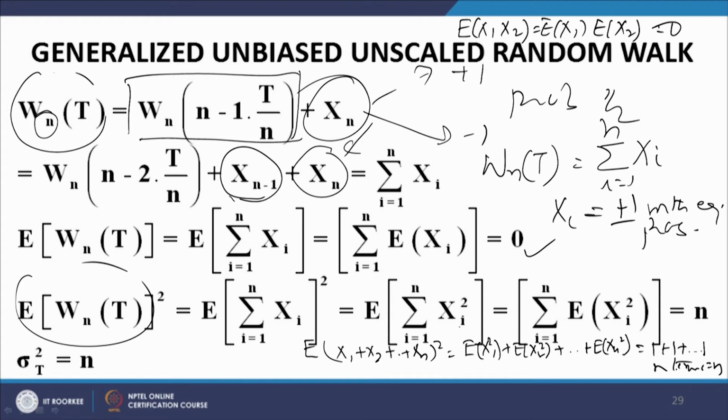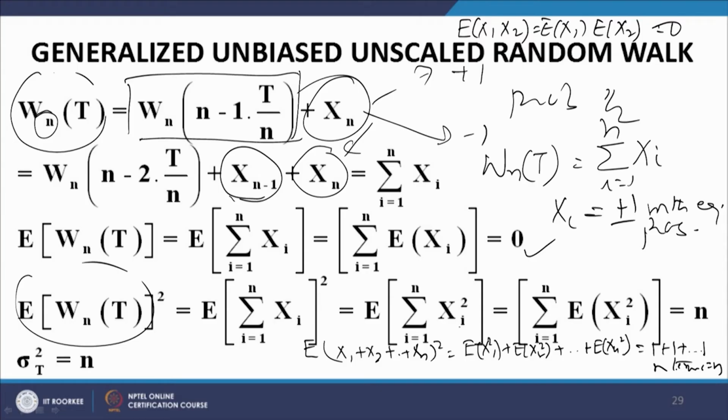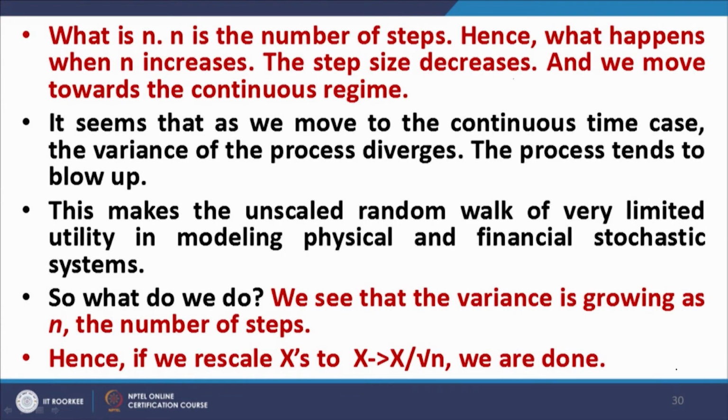That immediately gives us that the variance of the process W_n at t equal to capital T, that is, the n-step unbiased random walk, has a variance equal to n. An n-step random walk has a variance equal to n. What is n? n is the number of steps. The larger the number of steps, the larger the variance. Hence, what happens when n increases? The step size decreases and we move towards the continuous regime.